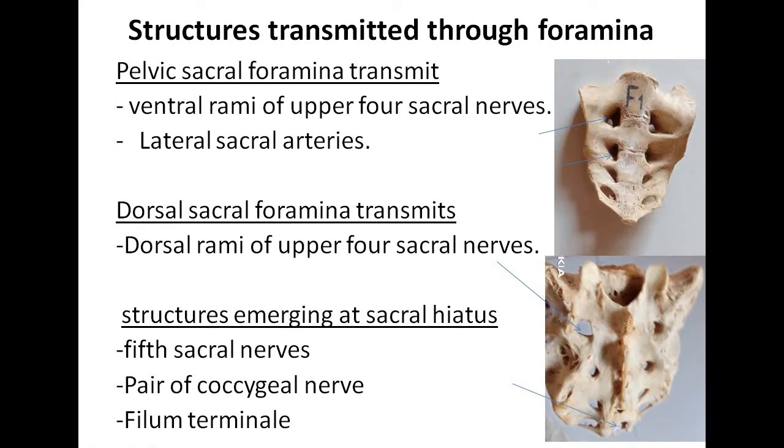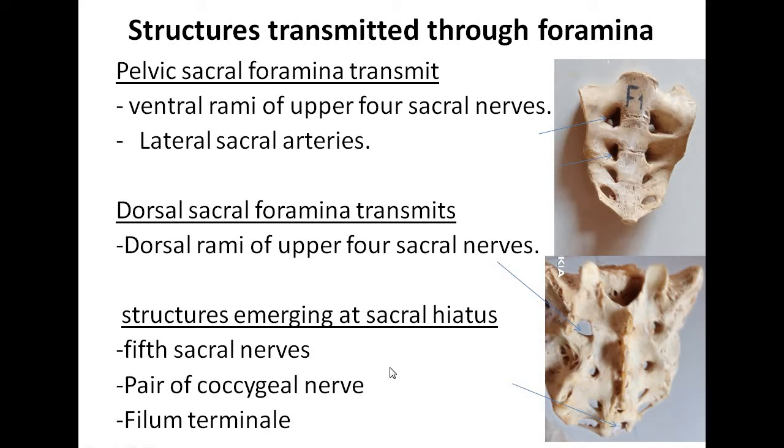Now coming to sacrum. Sacrum here has many foramina. Structures transmitted through the pelvic sacral foramina are ventral rami of upper four sacral nerves and lateral sacral arteries. Whilst the dorsal sacral foramina transmit dorsal rami of upper four sacral nerves. These are dorsal sacral foramina, and in this first figure these are ventral sacral foramina, pelvic sacral foramina.